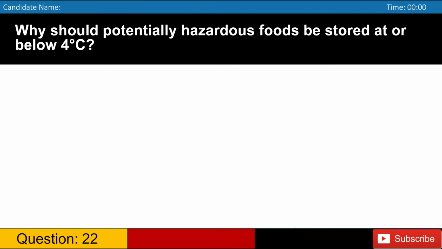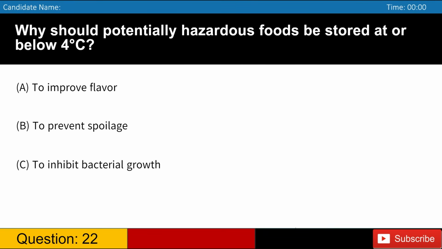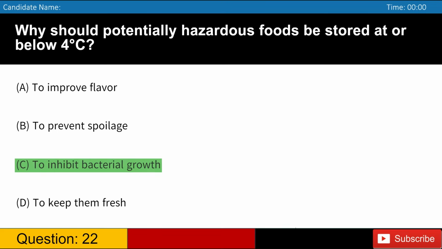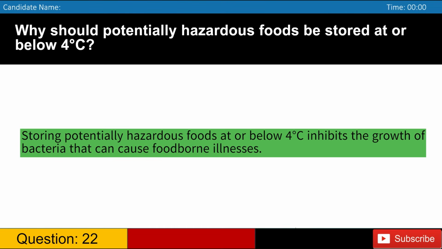Why should potentially hazardous foods be stored at or below 4 degrees Celsius? A. To improve flavor. B. To prevent spoilage. C. To inhibit bacterial growth. D. To keep them fresh. Answer, C. Storing potentially hazardous foods at or below 4 degrees Celsius inhibits the growth of bacteria that can cause foodborne illnesses.